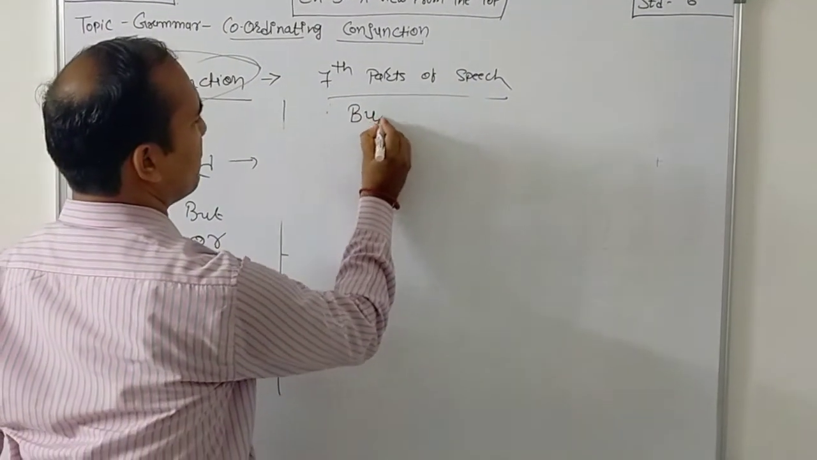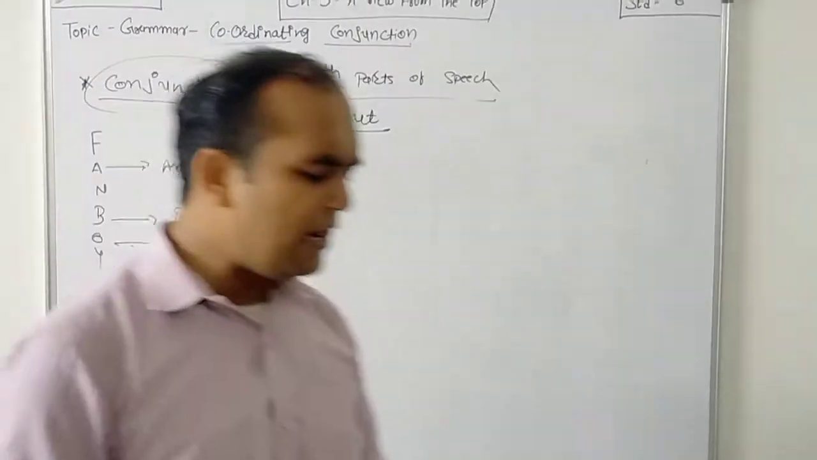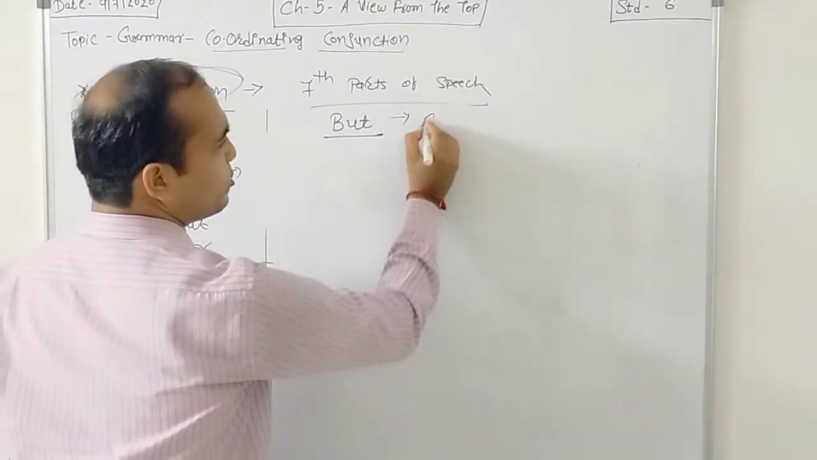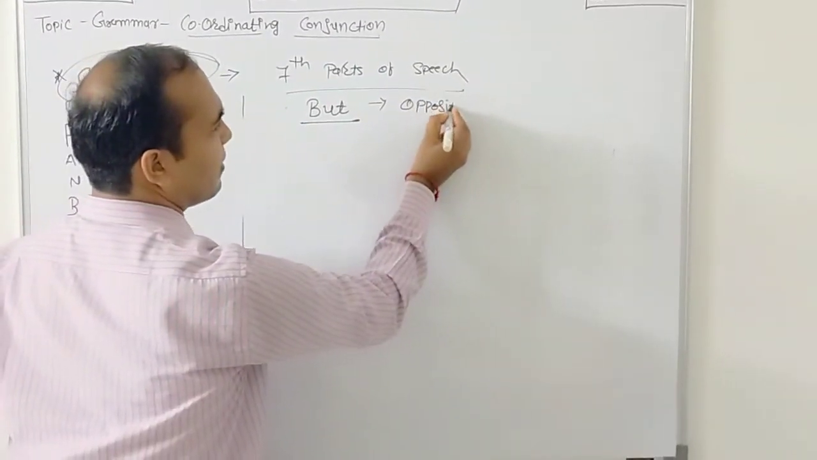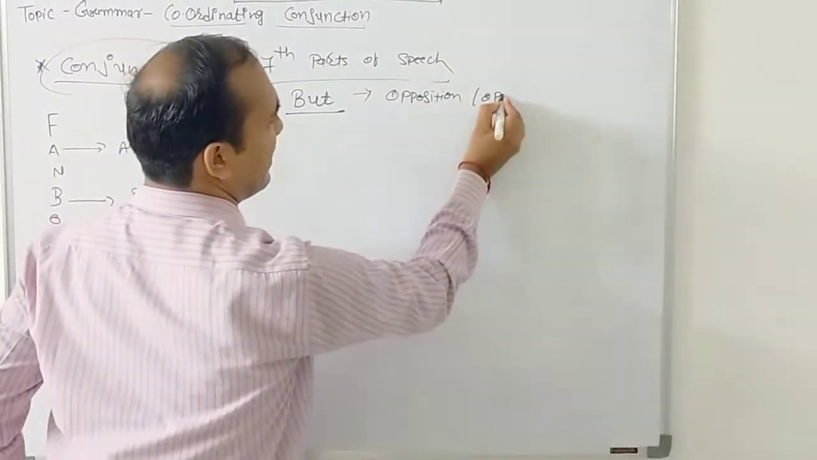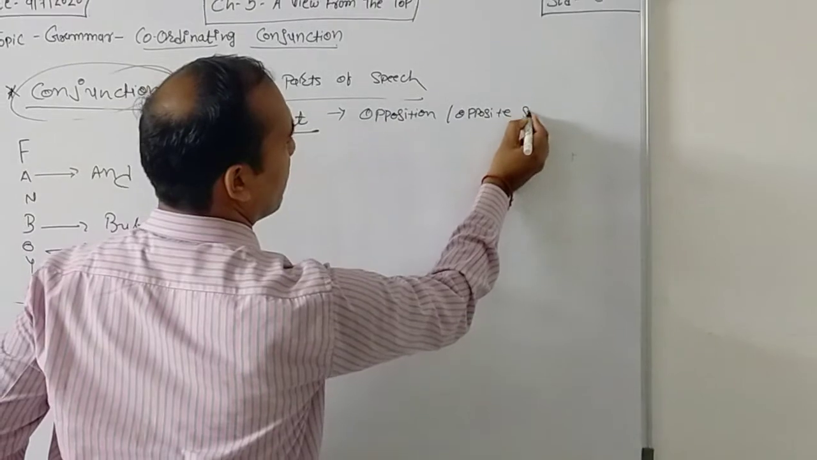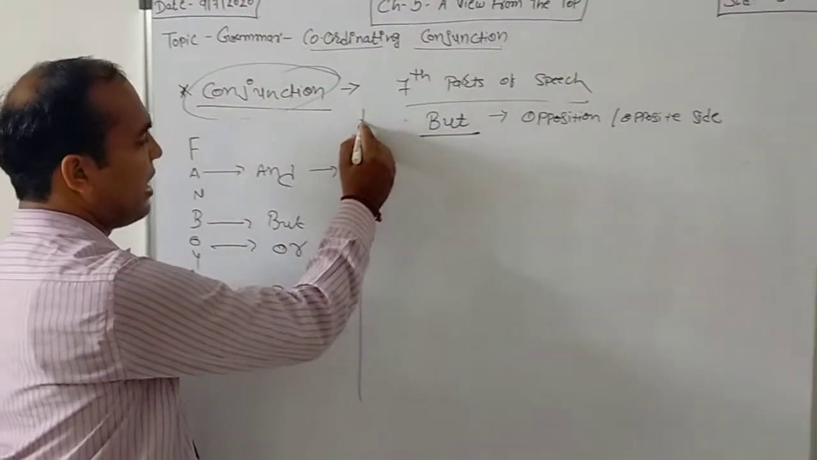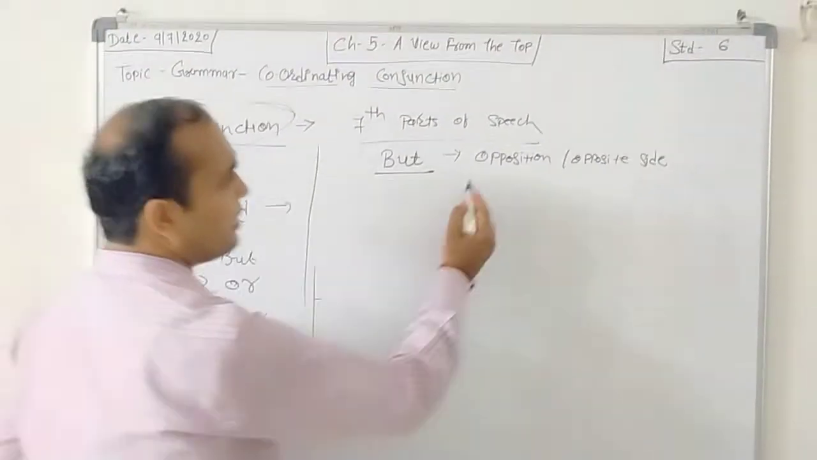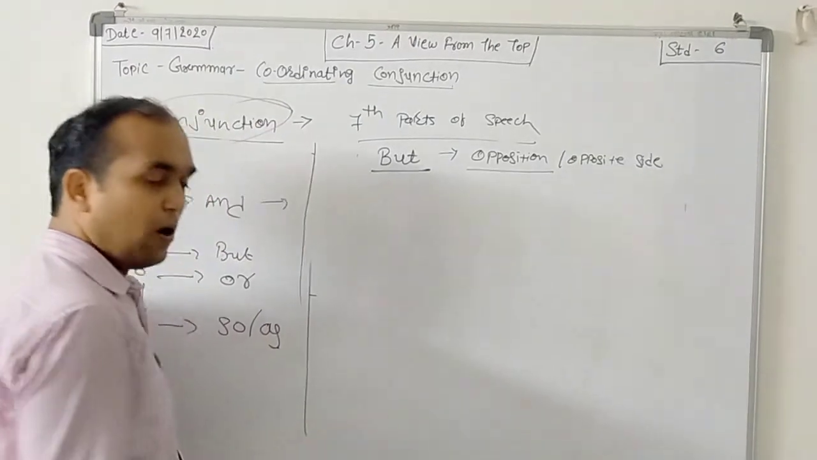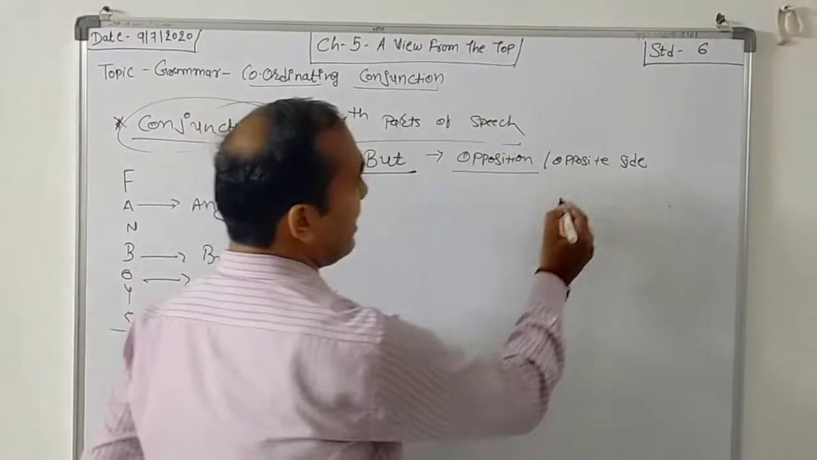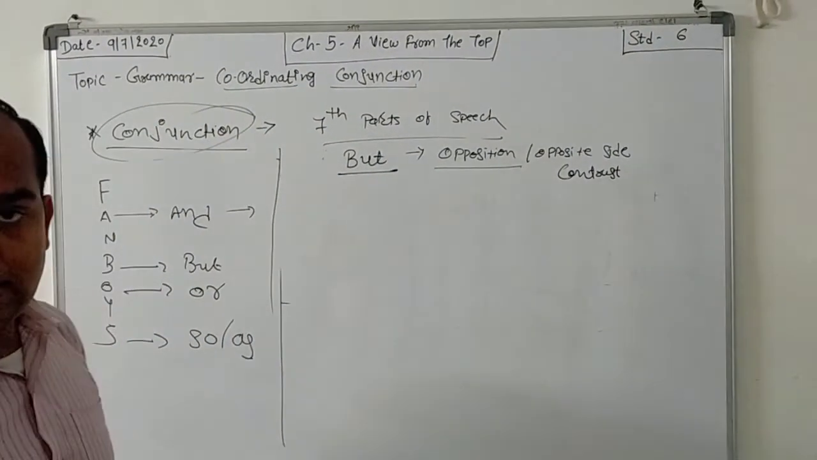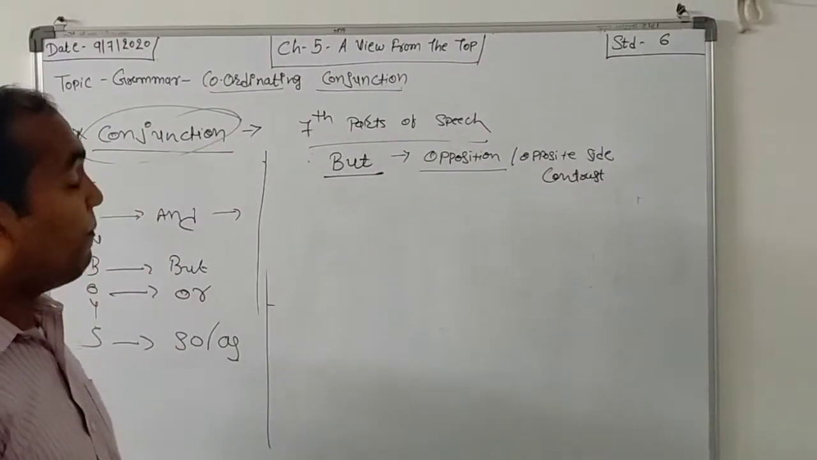Another conjunction is but. It is a very easy conjunction. Why? Because it shows opposition, or the opposite side. When do we use but? We use but when there is a contrast. Another word for it is contrast also. When there is contrast in the sentence, that time we are using the conjunction but.